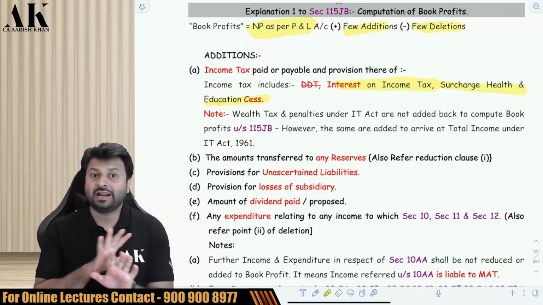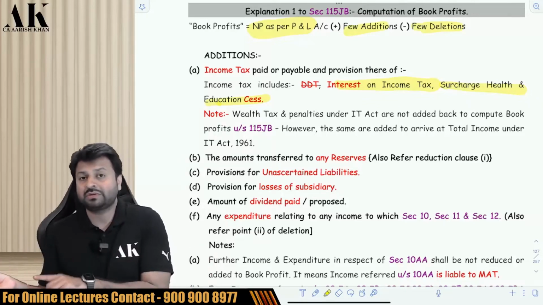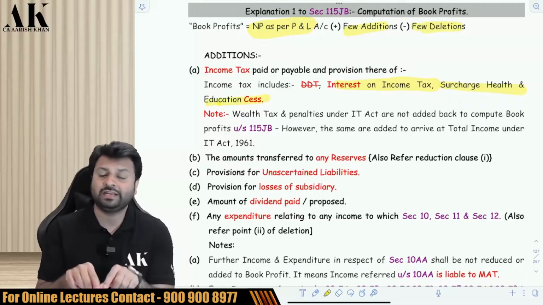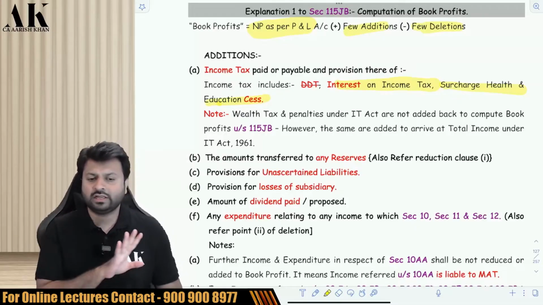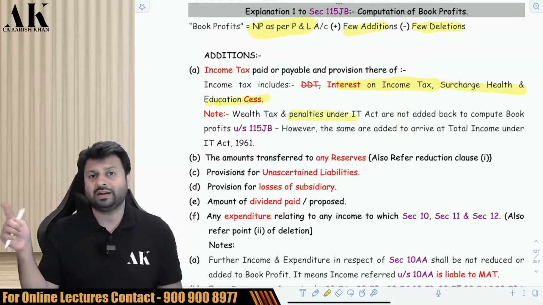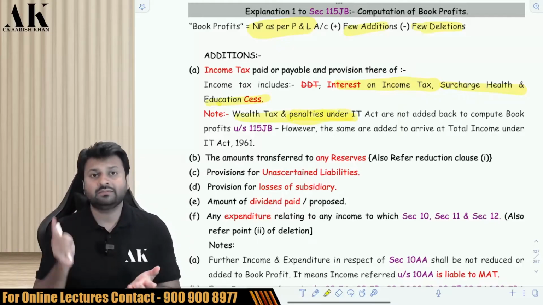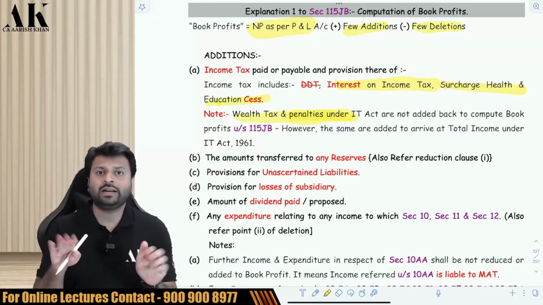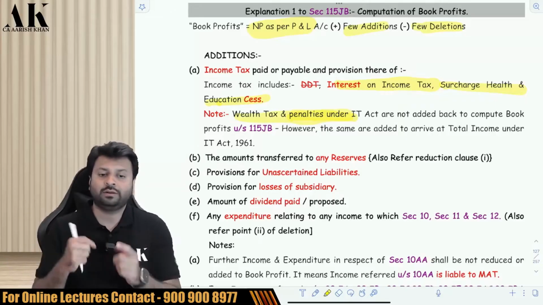What about penalties? Penalties will not be added back in MAT, but in normal provision, that also should be added back if the penalty is penal in nature. If the penalty is compensatory in nature, then it should not be added back in normal provision. So wealth tax and penalty, these are the two items which are not added back in MAT, but in normal provision it has to be added back. Be very careful.